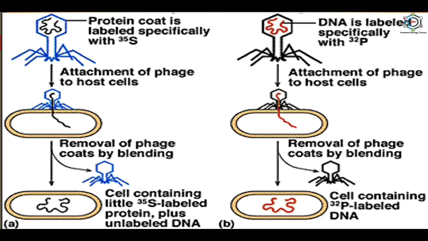Hershey and Chase then repeated the experiments by labeling the DNA core of the bacteriophage with the radioactive phosphorus P32, because DNA but not protein contains phosphorus. The T2 protein coat remained unlabeled, and this experiment showed radioactivity in the bacterial cell fraction instead of in the protein coat supernatant. This proves that only the bacteriophage DNA enters the bacterial cells. So, this is the experiment of Hershey and Chase to show that DNA is the hereditary material in the bacteriophage T2.